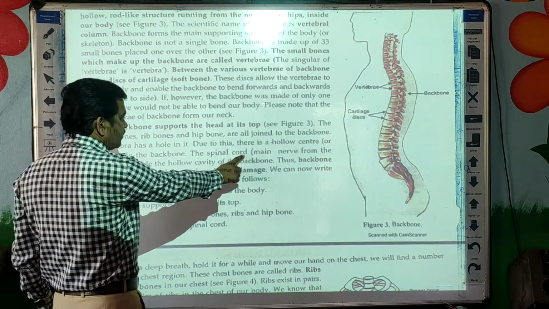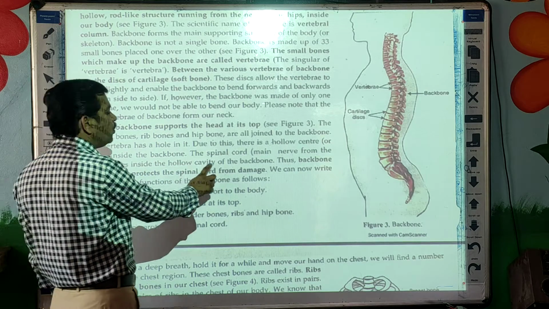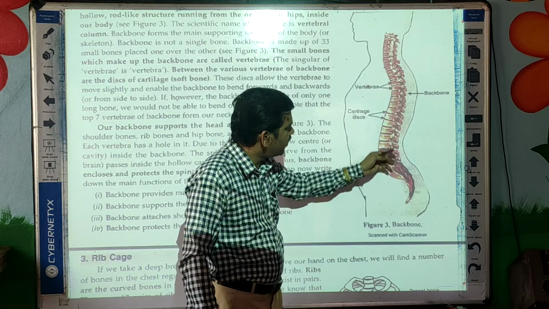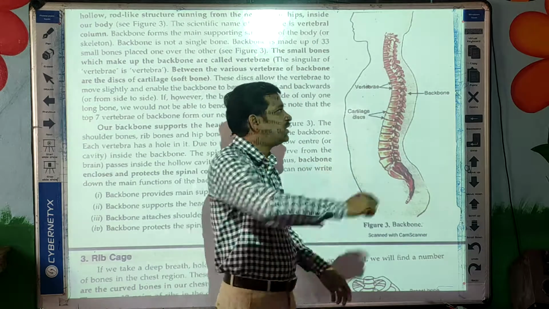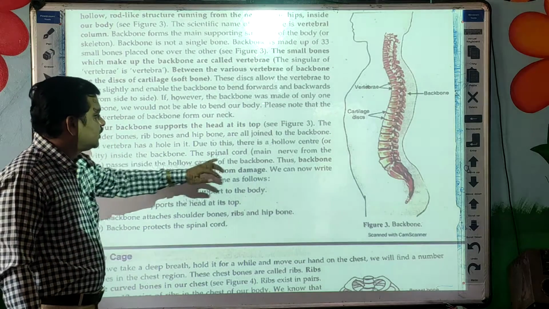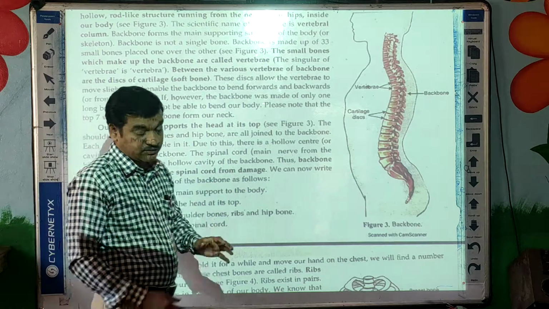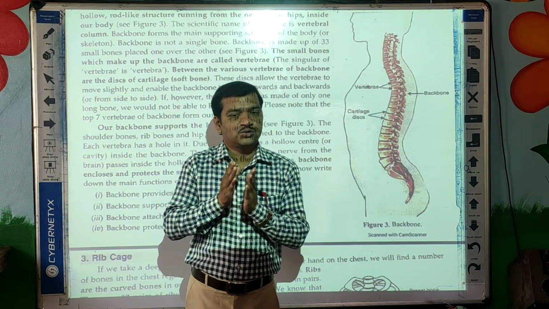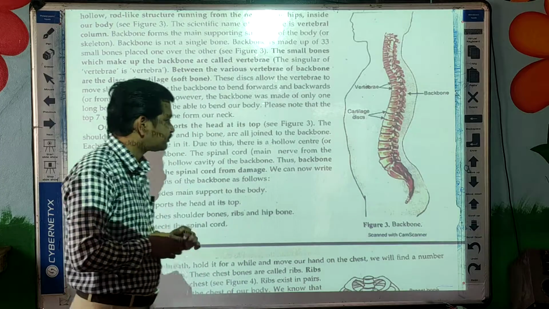The spinal cord, the main nerve from the brain, passes inside the hollow cavity of the backbone. After forming the backbone, internally you get one hollow or empty space, and through that space our spinal cord passes. Backbone encloses and protects the spinal cord from damage. The spinal cord is very delicate, so it is protected by the vertebrae.